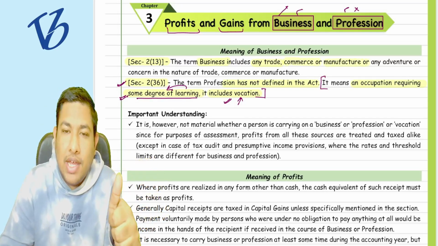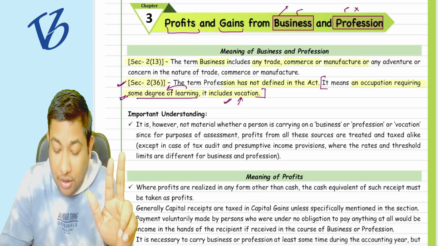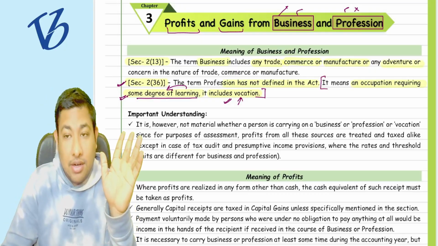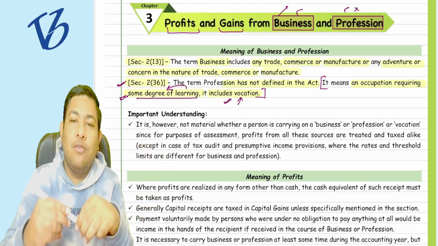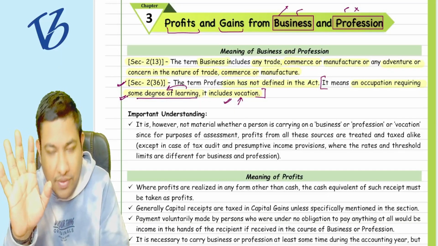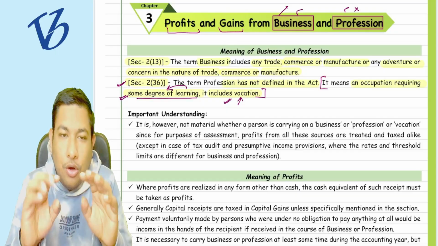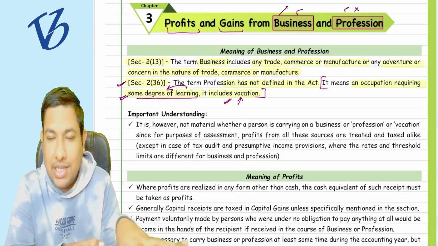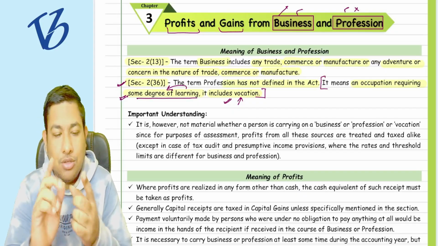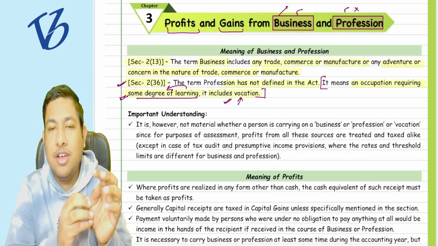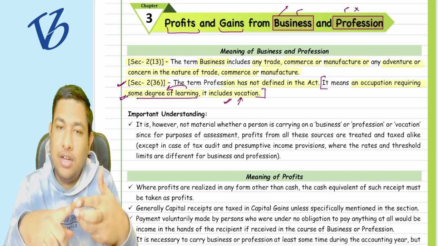Either you are doing any trading, or commerce, or manufacturing something, or any adventure or concern in the nature of trade, commerce, or manufacture. Whatever you are doing in a general way, any trade, commerce, or manufacture, or anything related to these three things, is termed business.